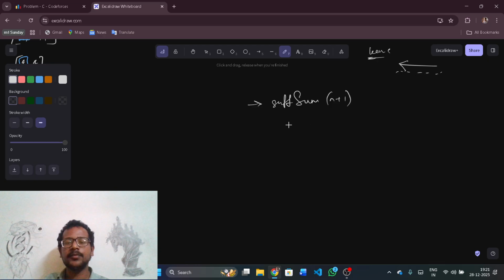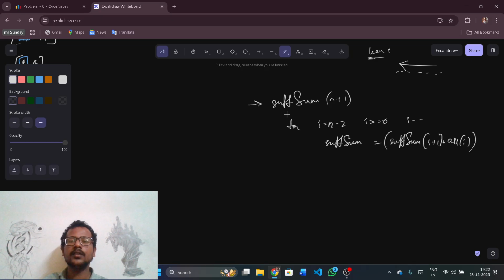So it would be something like for i equal to n minus 2, i greater than or equal to 0, i minus minus: suffix sum of i is equal to suffix sum of i plus 1 plus array of i, right? Now what about n minus 1? Suffix sum of n minus 1 is equal to array of n minus 1, right?